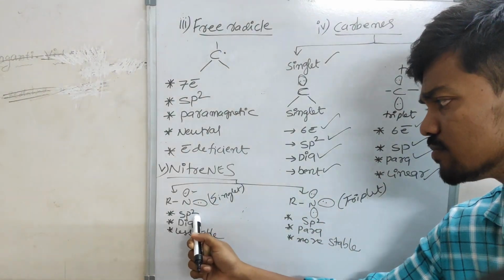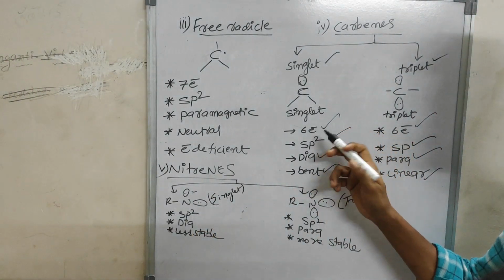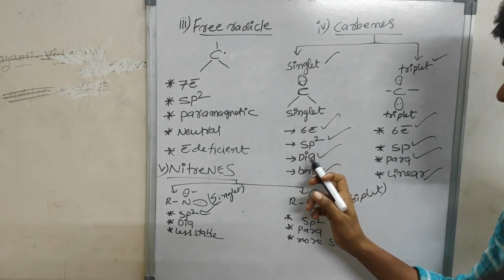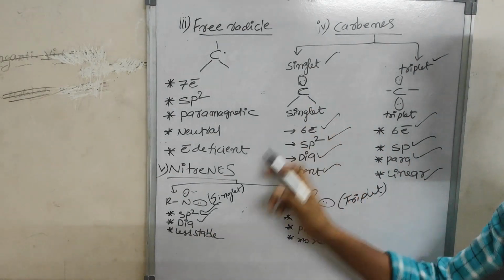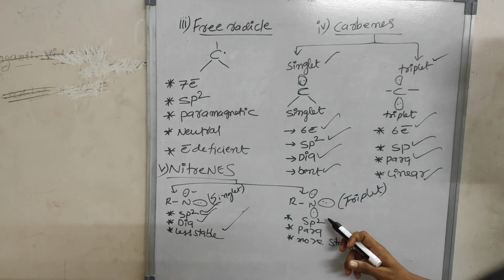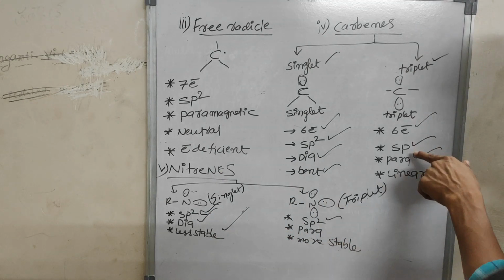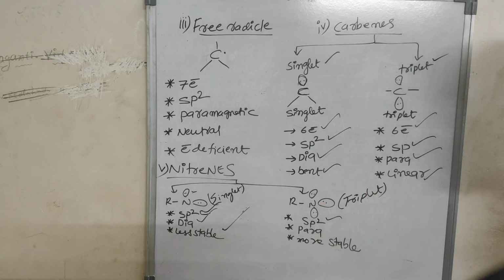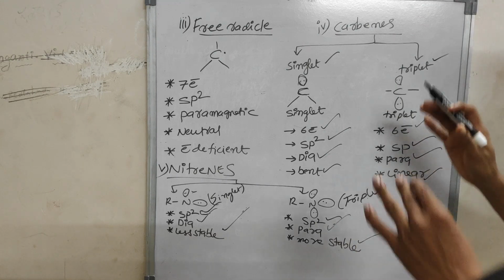Listen, singlet is sp2 and diamagnetic, but these are less stable. Coming to triplet, it is sp2. Here, is this structure in linear form? No, so sp2 hybridization. It is paramagnetic and more stable. You have to remember this much.